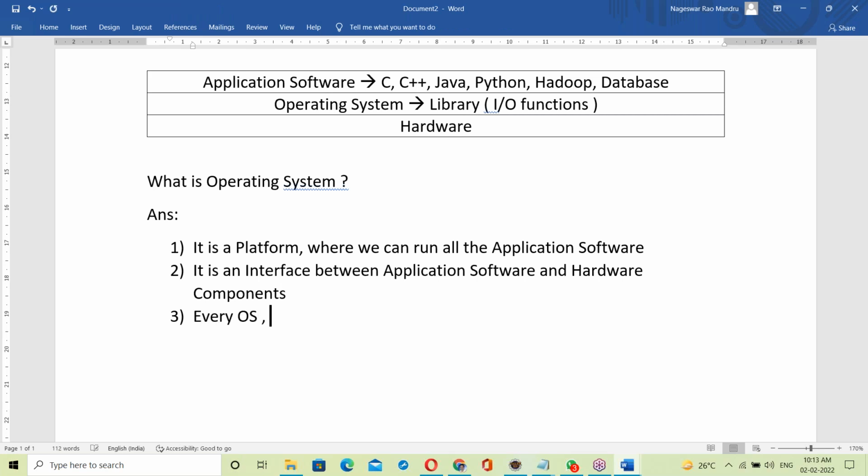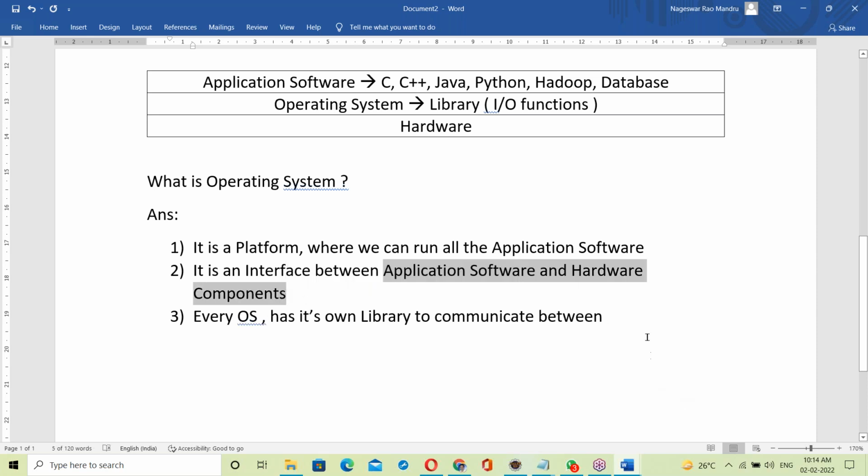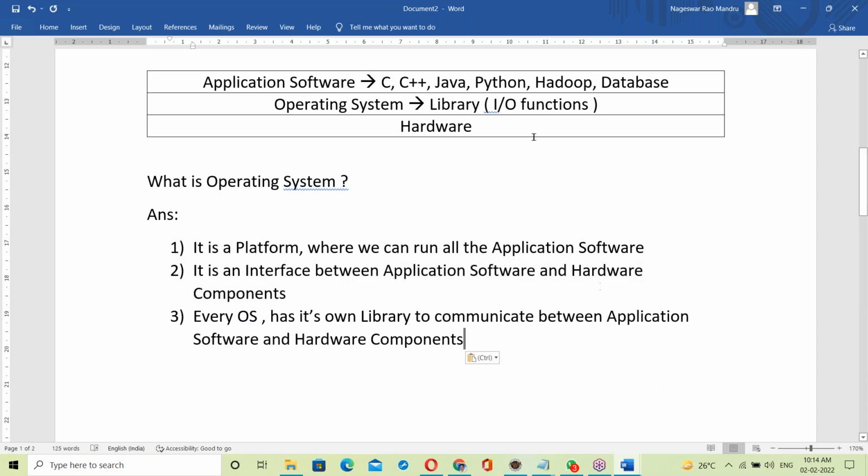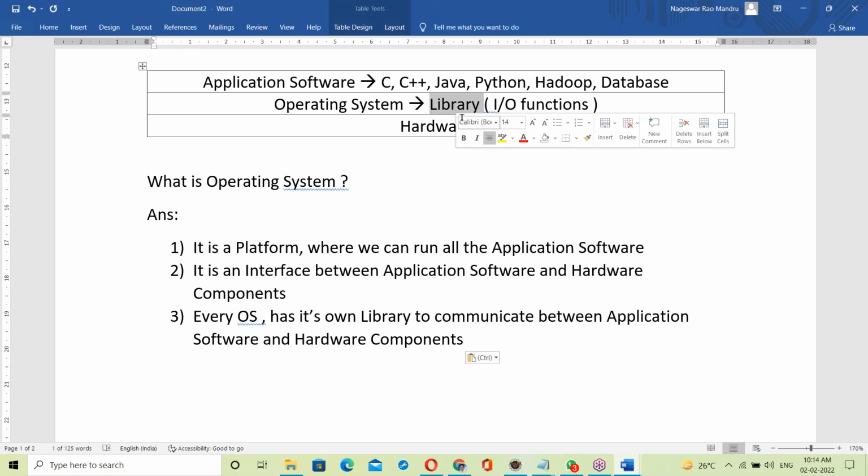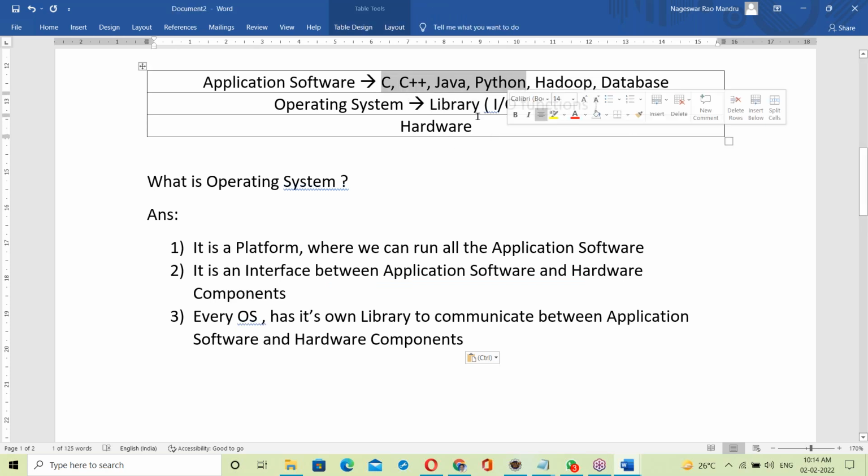Every OS has its own library, to communicate between application software and hardware components. The OS library will communicate between application software and hardware components.